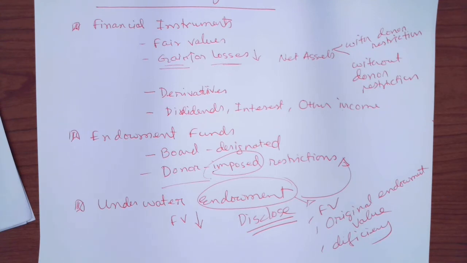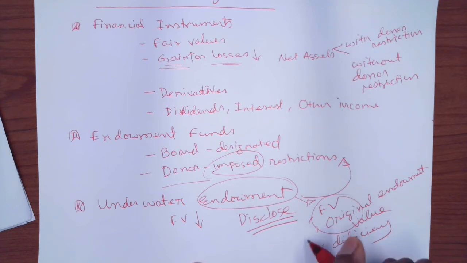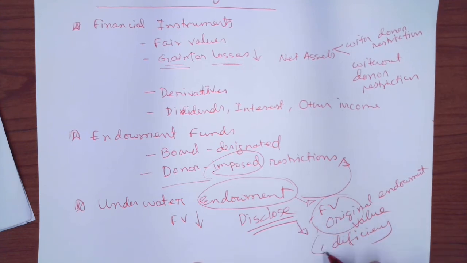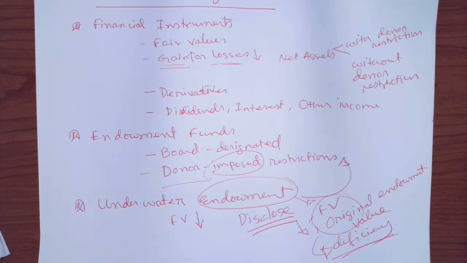So you just put in your notes, as a disclosure, the original amount of the gift and the fair value, and if the fair value went down, it will be shown as a deficiency. So in the illustration 3 problem, the difference is just a deficiency that you need to disclose.